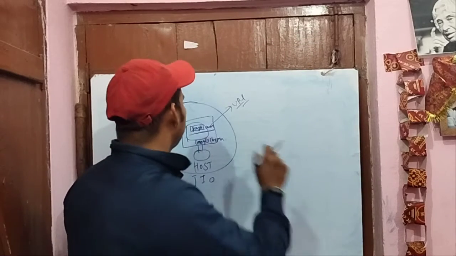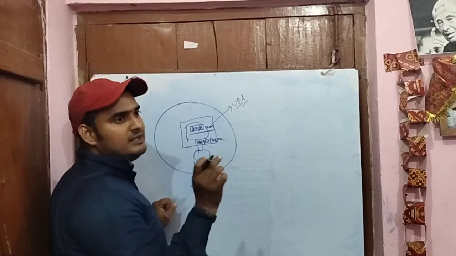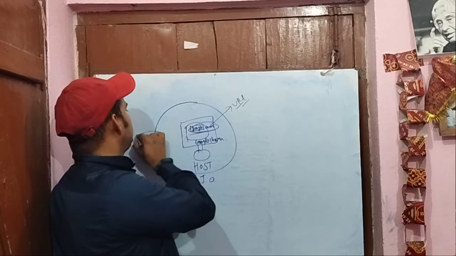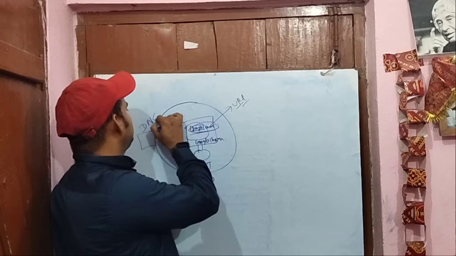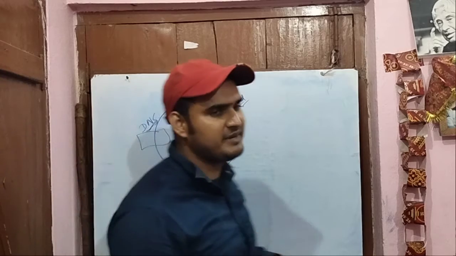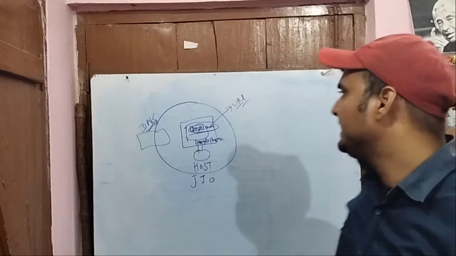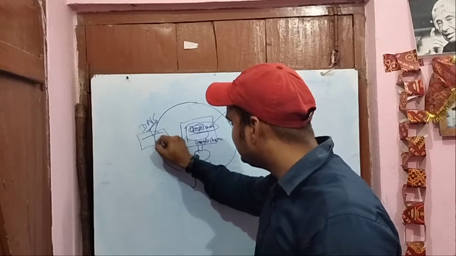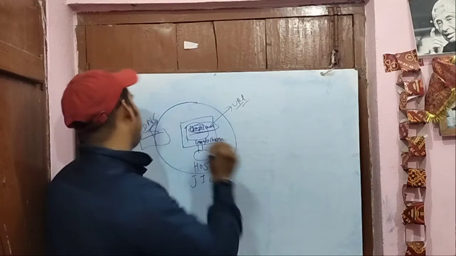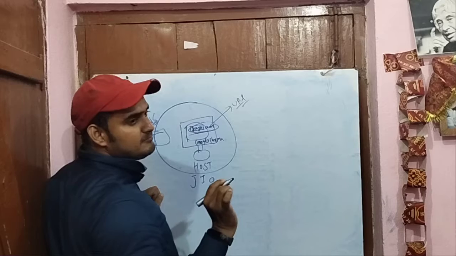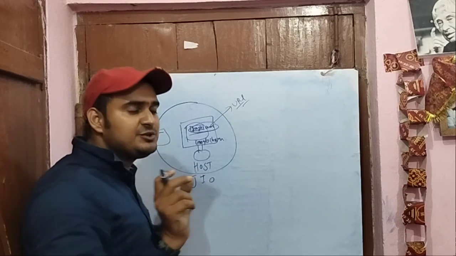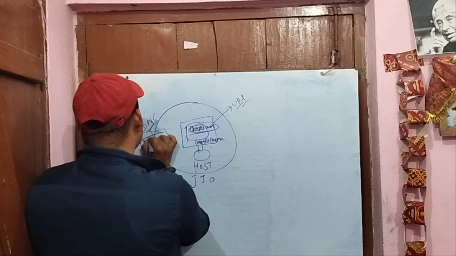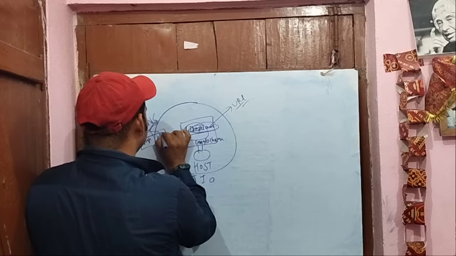When we type this URL google.com, first of all it goes to something called DNS. The DNS server is the domain name server. Inside this DNS server there is a kind of mapping: for every domain name, there is a unique IP address associated. Let's suppose I have typed google.com, and for google.com the IP address is 1.2.3.4.